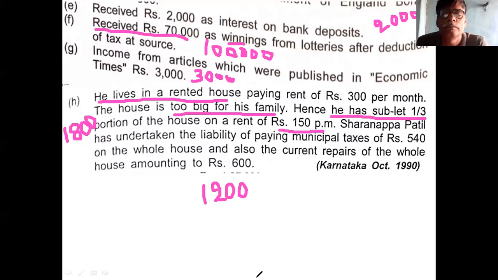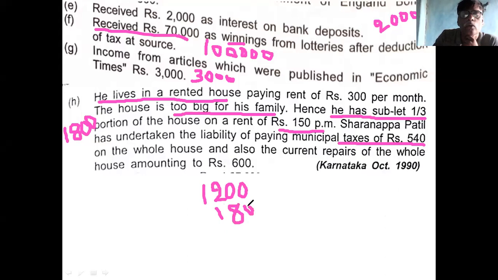Then come to the next point. Sharanappa Patil has undertaken the liability of paying municipal tax. According to the agreement, the assessee has to pay municipal tax of 540. Then what is the municipal tax pertaining to the sublet portion? It is 180 rupees.